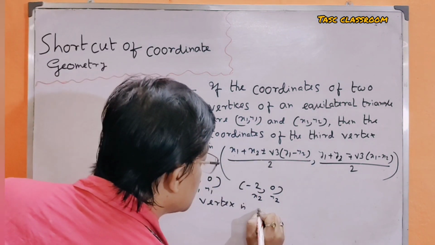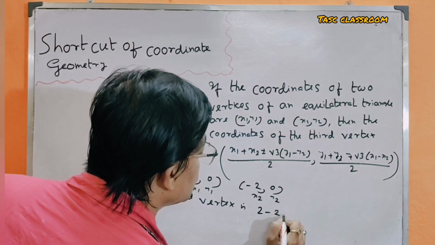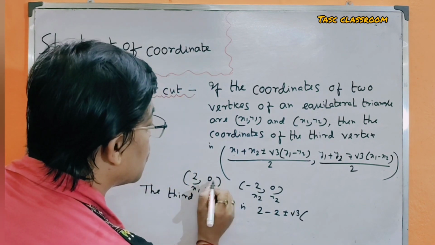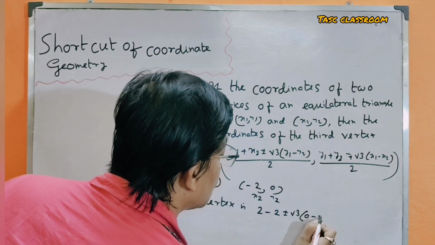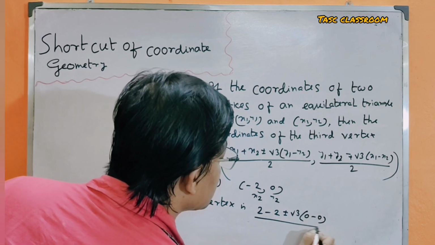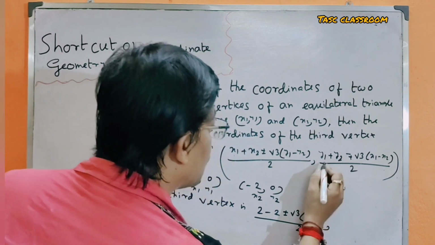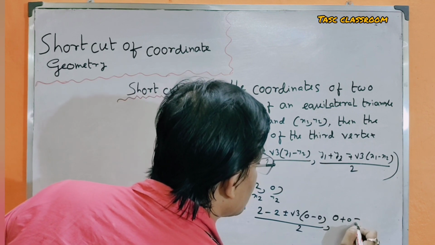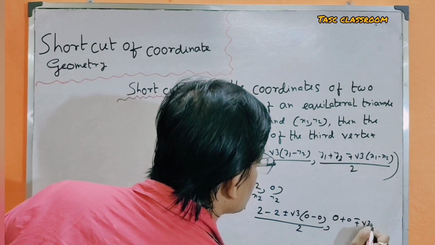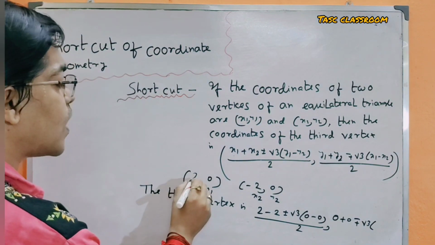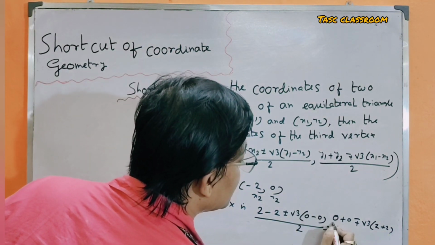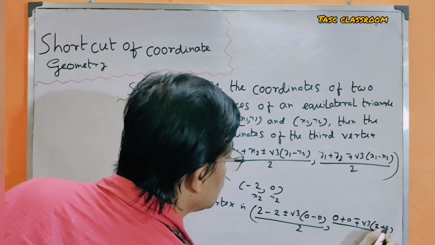((2 − 2 ± √3(y1 − y2))/2, (0 + 0 ∓ √3(x1 − x2))/(2 + 2)/2).